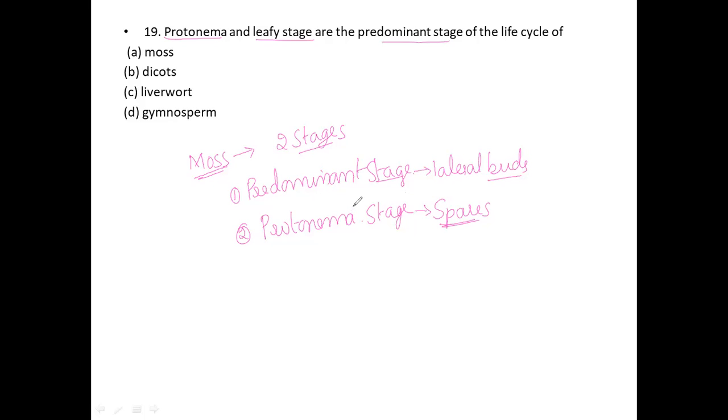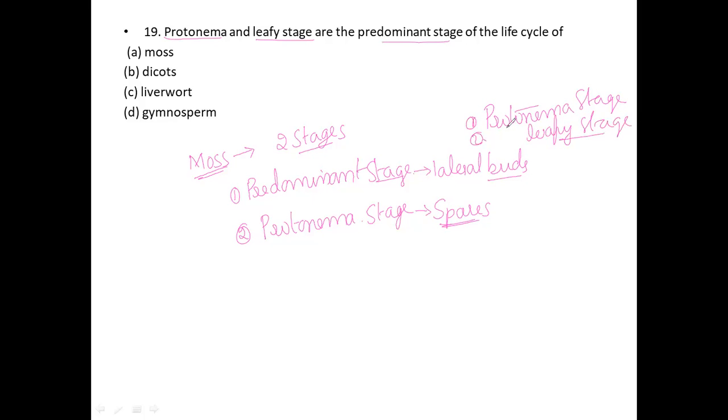The predominant stage of the moss is the presence of gametophytes, which consist of two stages. The predominant stage consists of two phases. The first stage is the protonema, and the second stage we are going to call the leafy stage. Okay, protonema stage and then leafy stage. There are two different stages.